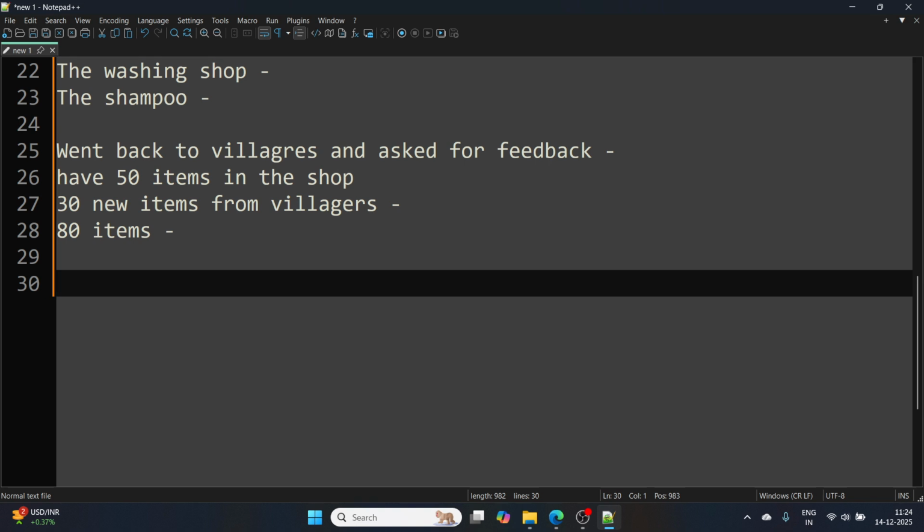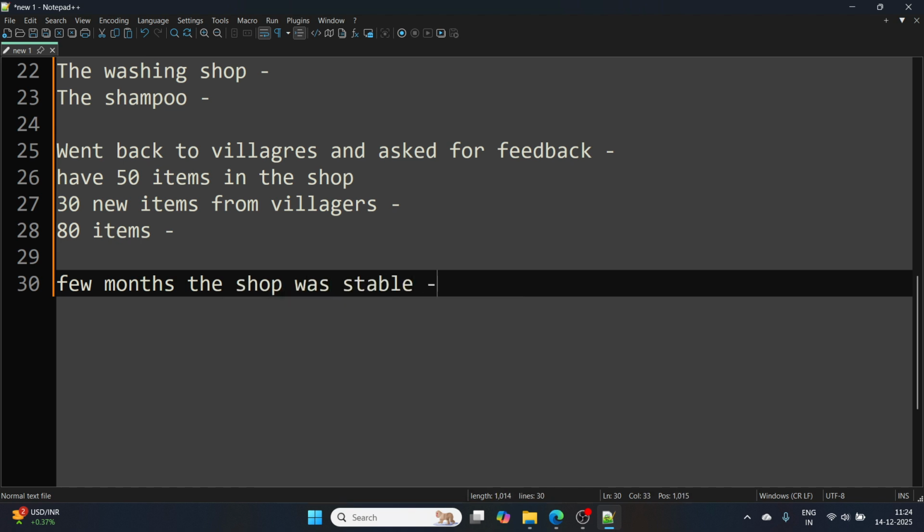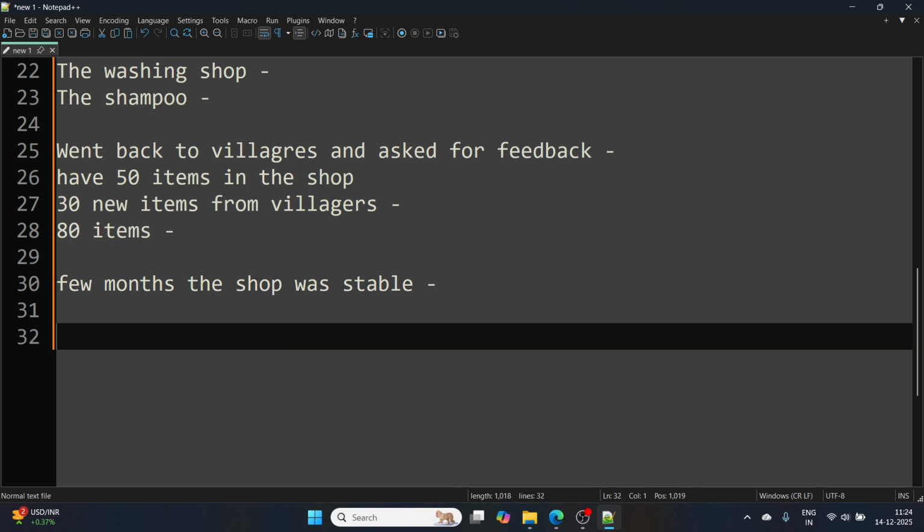Now, for a few months, the shop was stable. Then the village administrator, after a few months, decided that we can have a weekly market in the village.